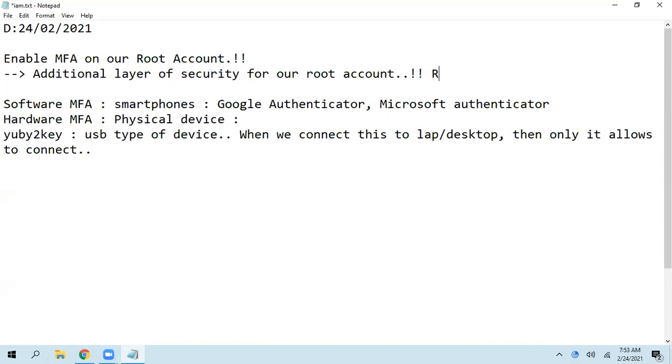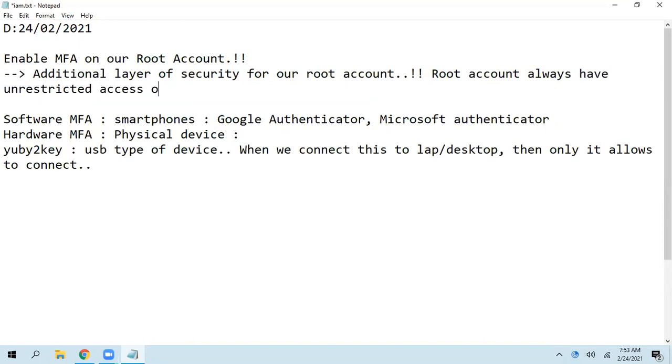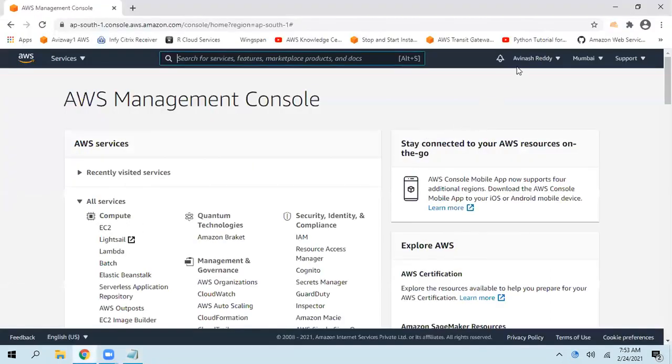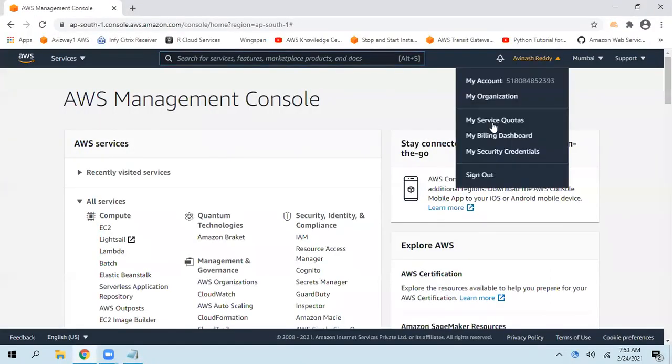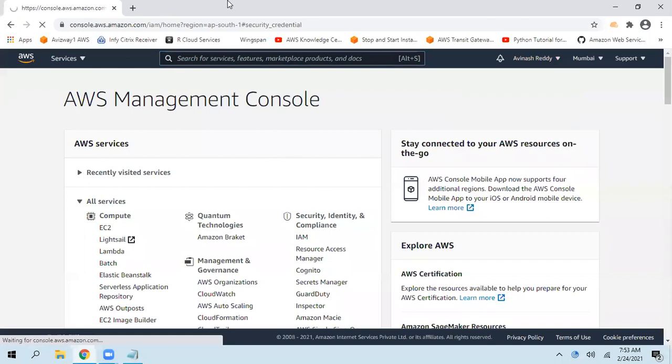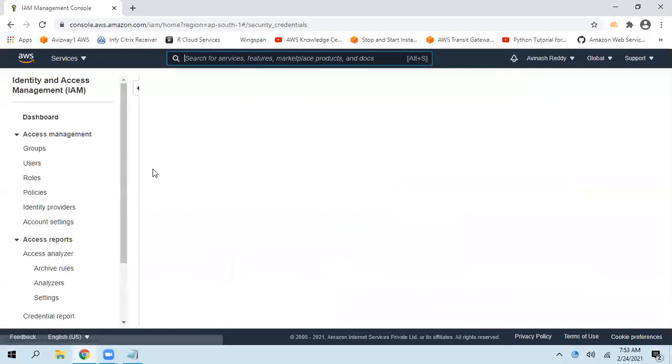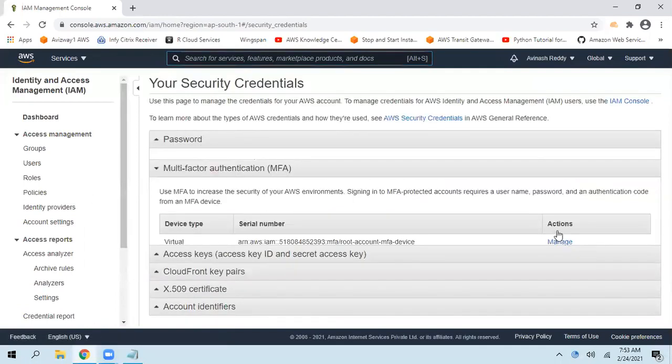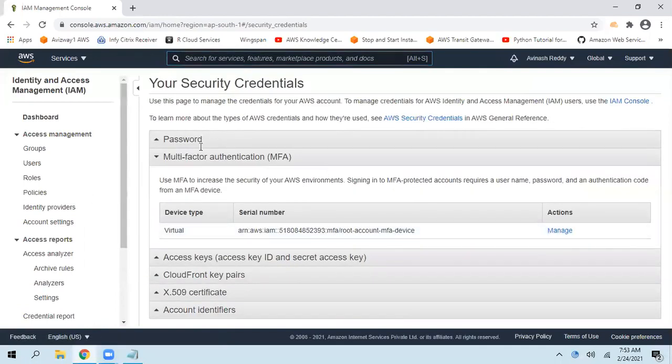Why? Because root account always has unrestricted access on our AWS account or environment. Right? Any questions on this, guys? So we cannot activate multiple MFAs at a time. Only one MFA at a time. If you want to remove it, again you can go to the security credentials, navigate to multi-factor authentication, click on manage. You can either remove or resynchronize.